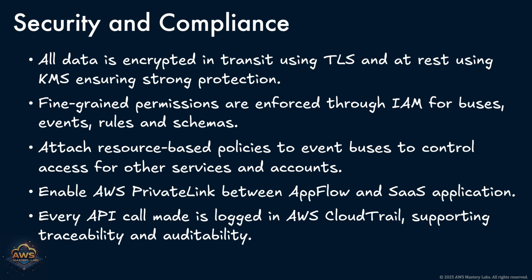keys. For external API destinations, EventBridge supports AWS Private Link integration, which allows you to route traffic securely through the AWS network rather than the public internet. This significantly reduces the attack surface and ensures private connectivity for outbound event flows.